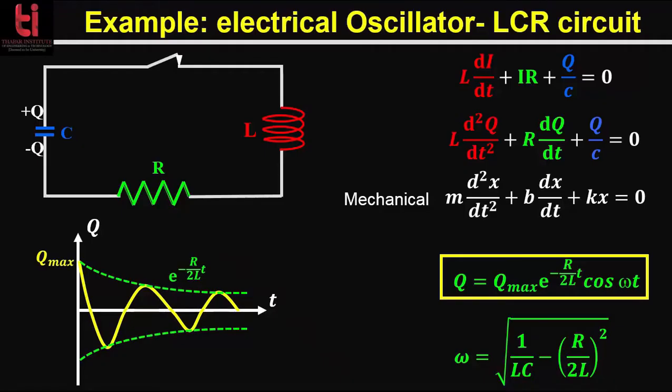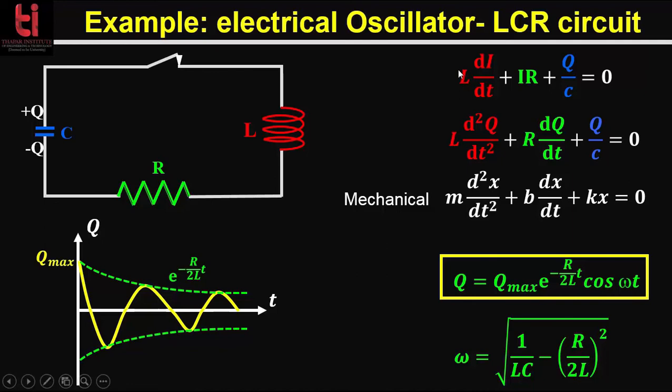So now we will discuss damped electrical oscillations. This figure shows an example of damped electrical oscillation. It is an LCR circuit consisting of an inductor L, a capacitor C, and a resistor R connected in series. You can see here that there is resistance in the circuit. In the mechanical example of a mass moving through a fluid, we saw that the viscous fluid offered a resistance that damped the motion. In the case of an electrical oscillator, it is the resistance in the circuit that impedes the flow of the current.